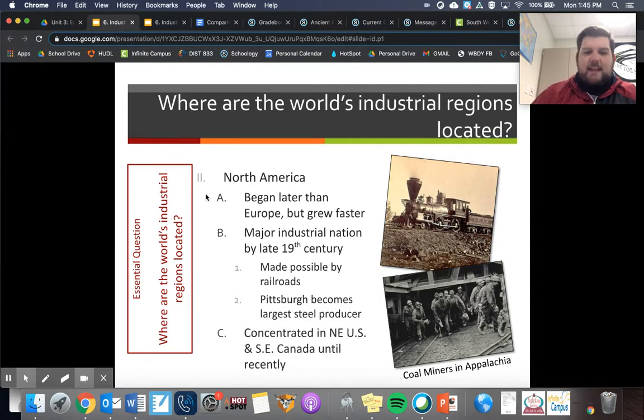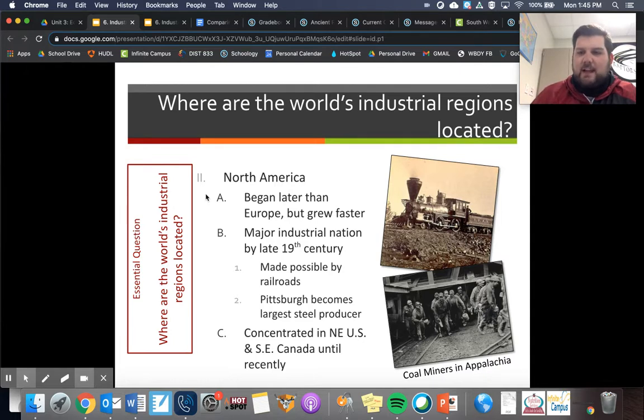Until recently, most of the factories have been in the northeast United States. Recently, as in the last 50 years or so, they've spread out to the West Coast and even the South. But early on, especially through the late 1800s and early 1900s, most of these factories were clustered in the Northeast United States, places like Pittsburgh and New England and Philadelphia and Boston and New York.